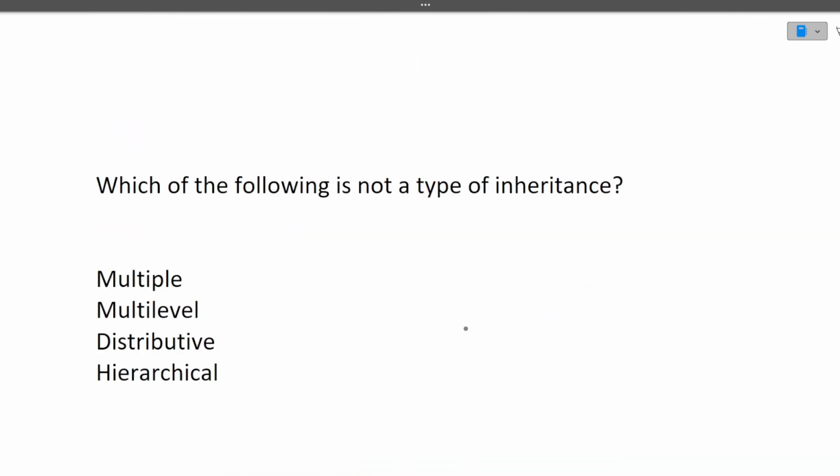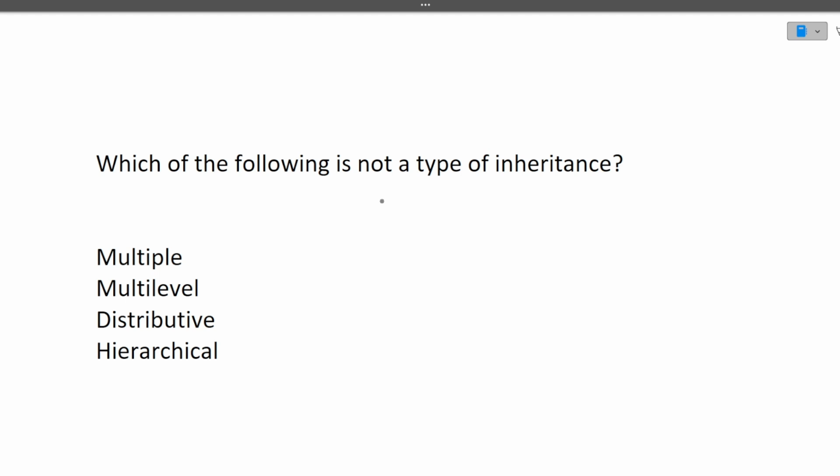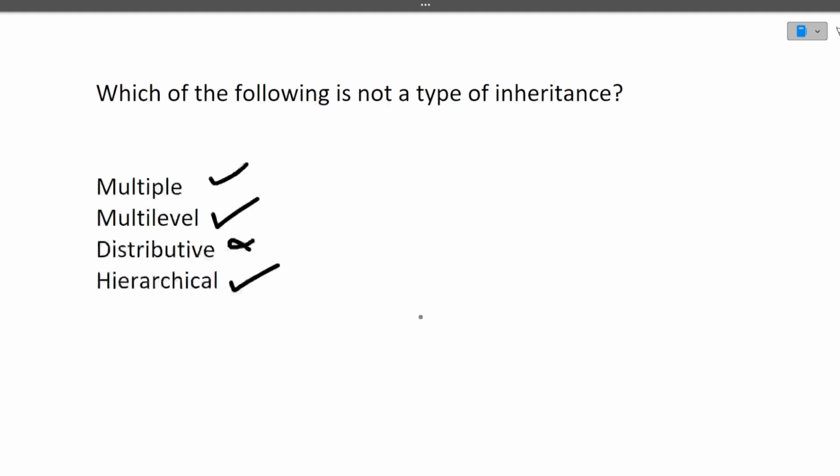Now continuing to the next question, which of the following is not a type of inheritance? Multiple is a type of inheritance, multi-level is a type of inheritance, distributed is not an inheritance, hierarchical is an inheritance. So the answer is distributed. I hope this is clear to you.